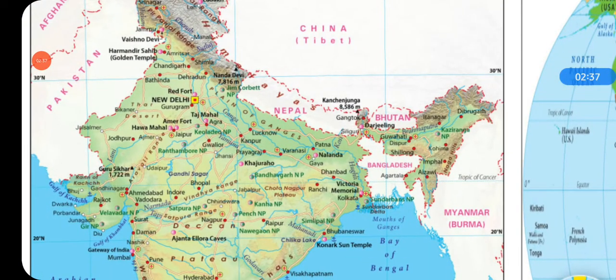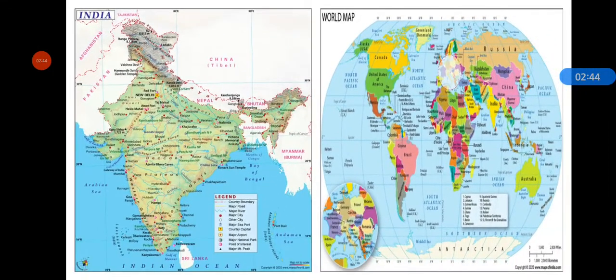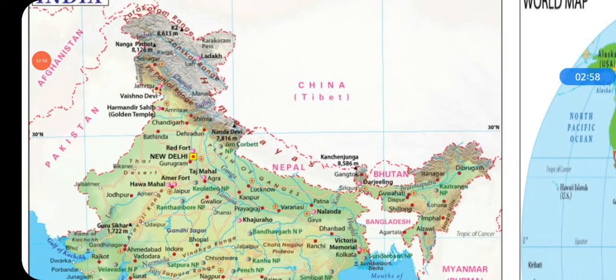So do you know where Delhi is located? In which direction of India? So Delhi is located in northern India. And how big is it? Is it as small as the paper in your notebook? What do you think? Is it as small as it is showing here?